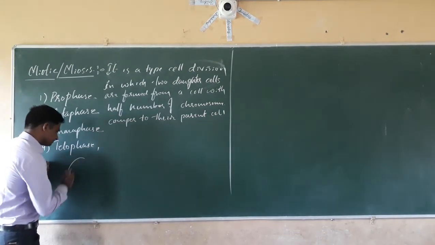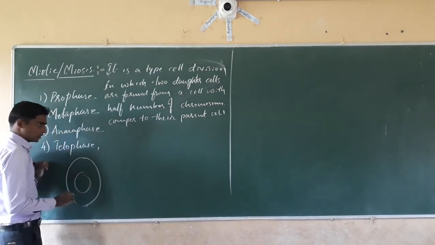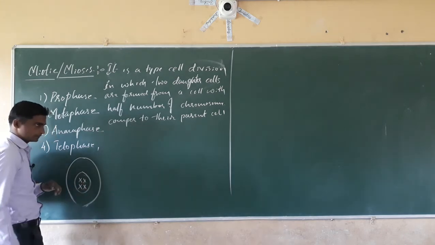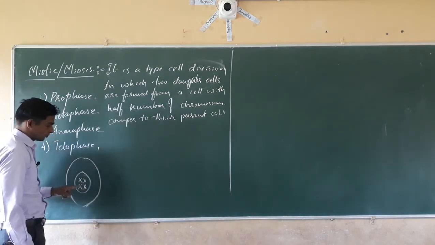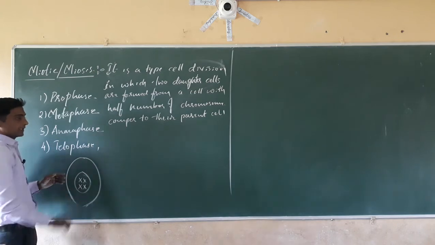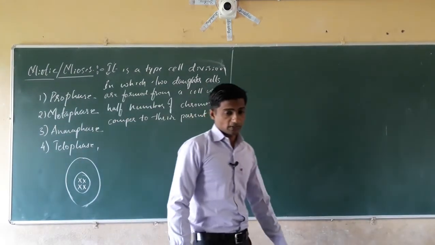Here I will tell you, suppose a cell is having a nucleus with two sets of chromosomes, that is 4 chromosomes. It undergoes prophase. In case of prophase, what happens?